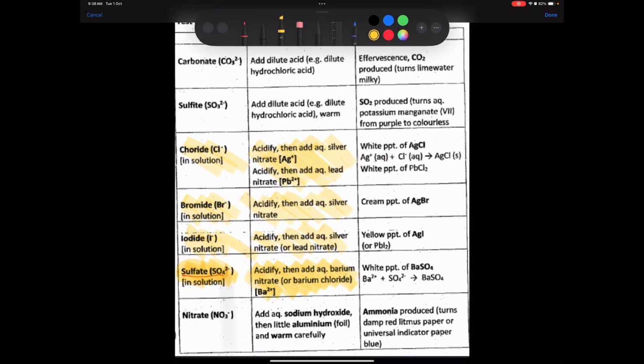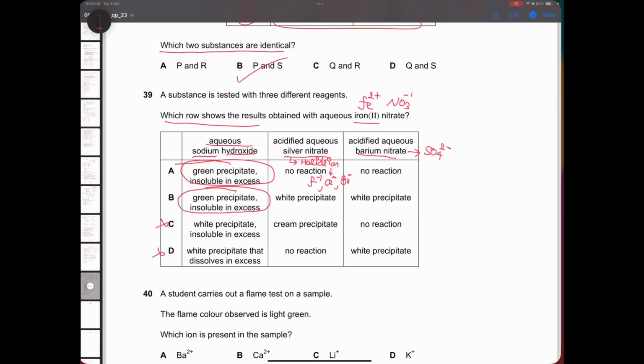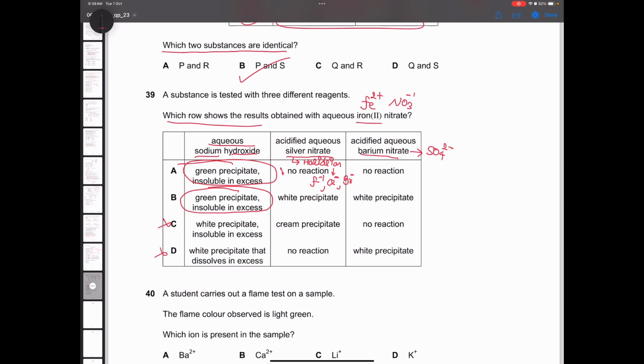So you can see for the test for sulfate ions, you need barium nitrate, alright? And for iodide, bromide, chloride, you need silver nitrate. But do we have these two ions in the solution? No, we only have nitrate and iron. So there will be no reaction in both of them, alright? So no reaction, no reaction. Option A is the correct answer.